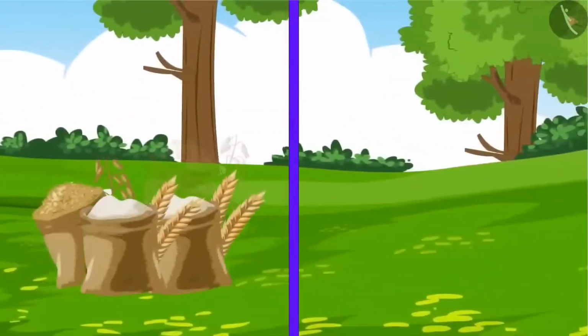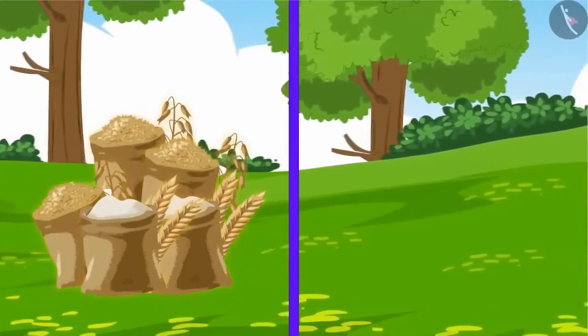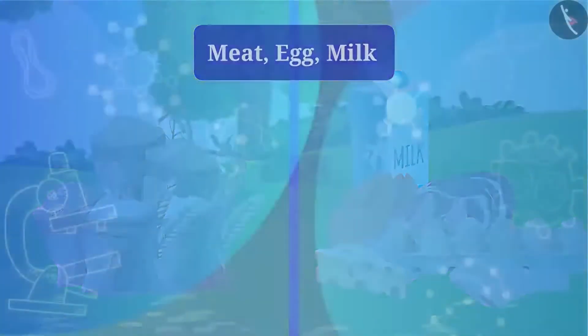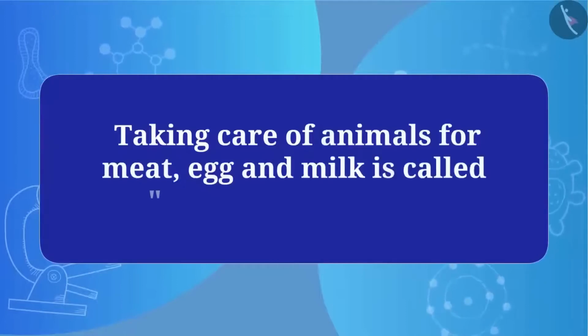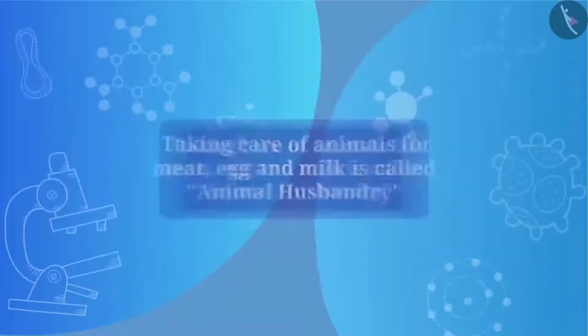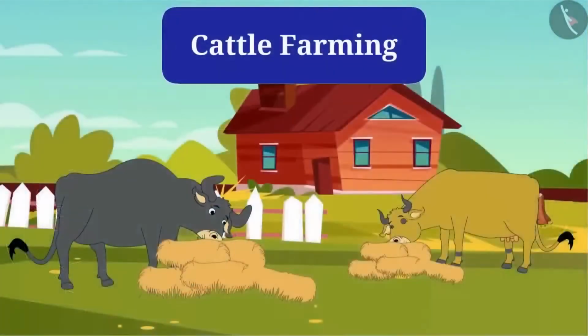Friends, apart from increasing crop production, we should also take care of animals so that we can get maximum food from them. Taking care of animals for meat, egg, and milk is called animal husbandry. So, let's know about animal husbandry in detail. First, cattle farming. Friends, what do we get from animals like cows and buffaloes? We get milk from them.